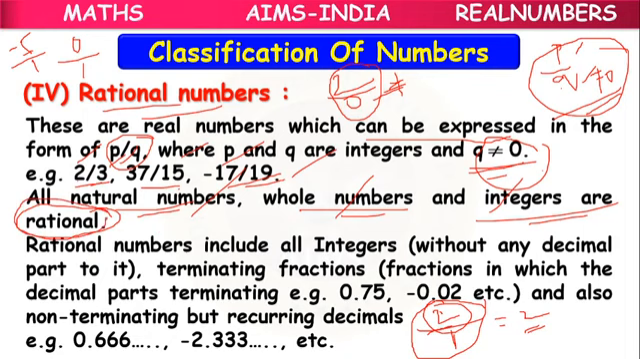So rational numbers include all integers, but without any decimal part to it.